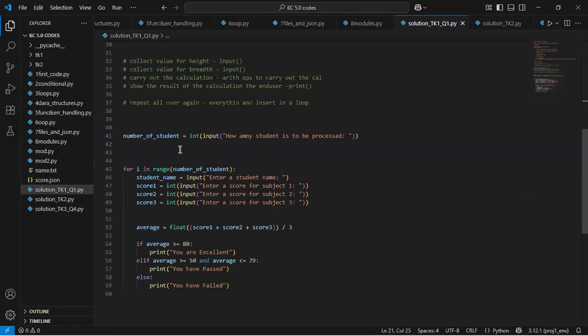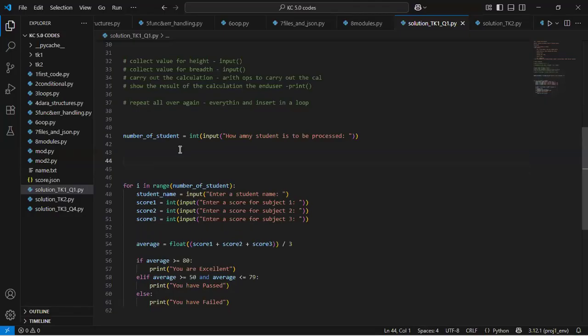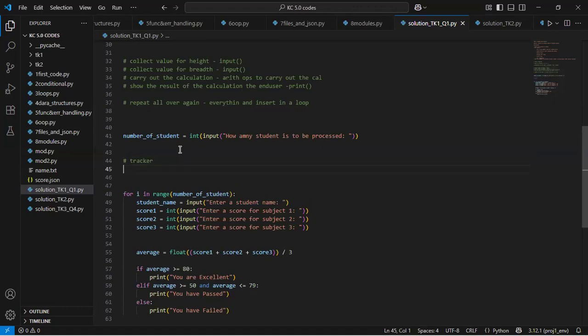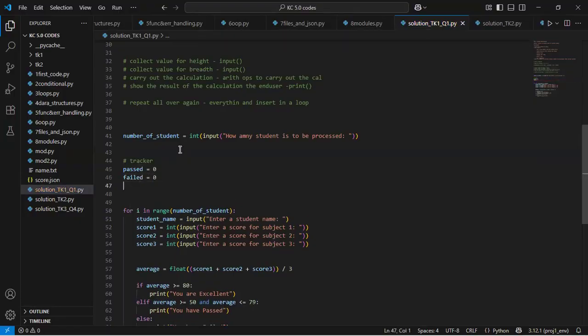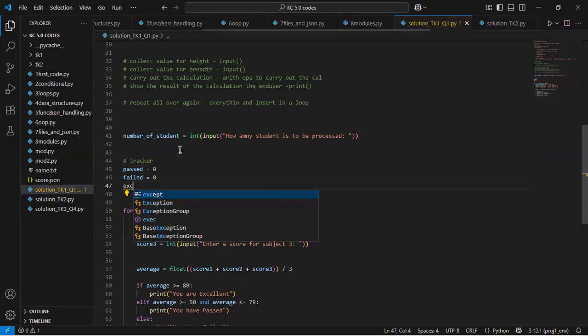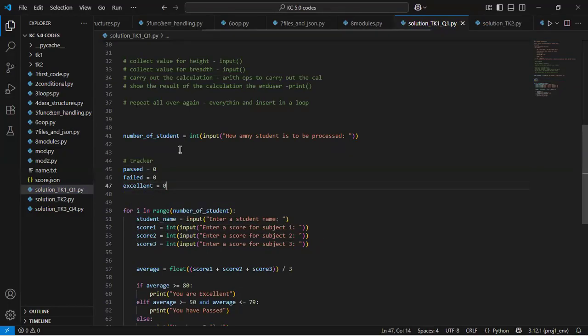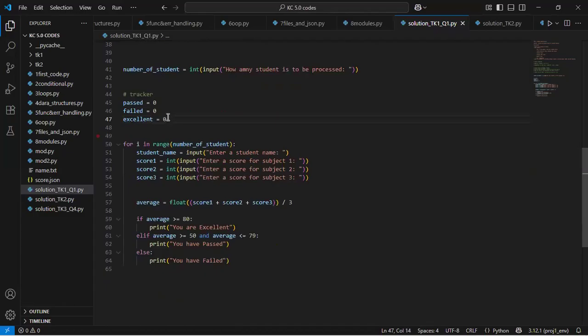So what I can do is come up here outside our loop, and declare some variables, which I'll call tracker variables. This variable will keep track of people that have passed. So I would say people that have passed should be equal to 0. It means that before we even start, no one failed, no one passed and no one had excellence. So I equate everything to 0.